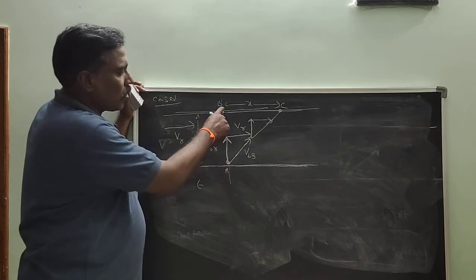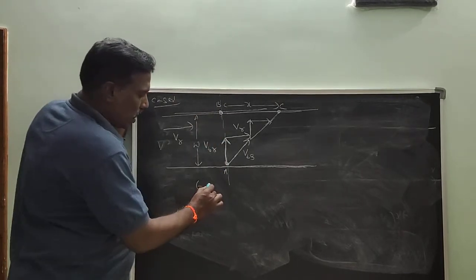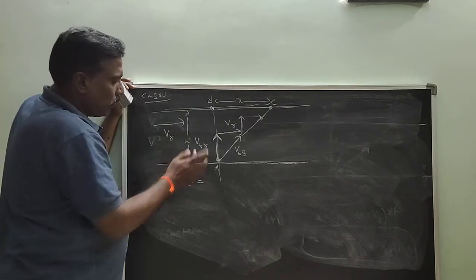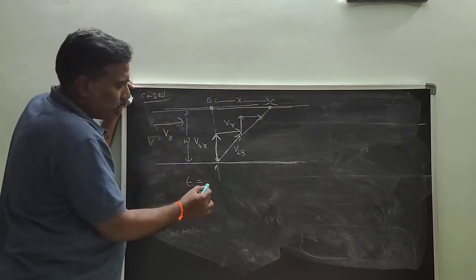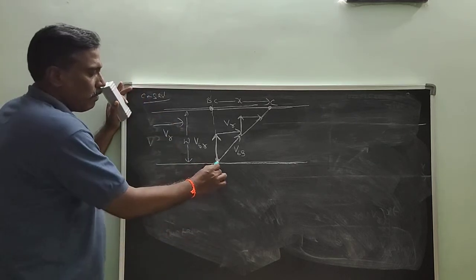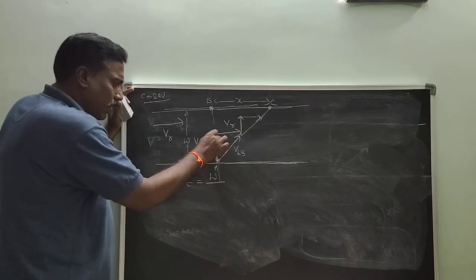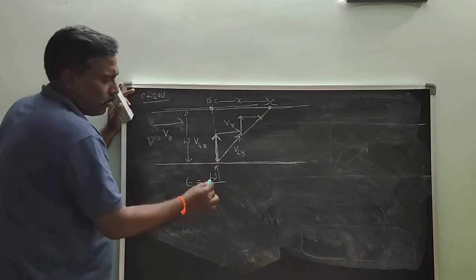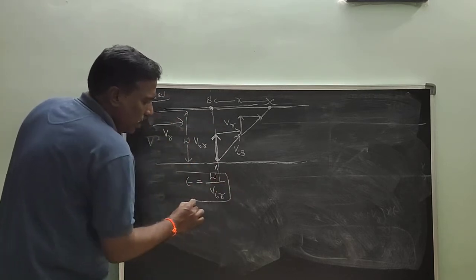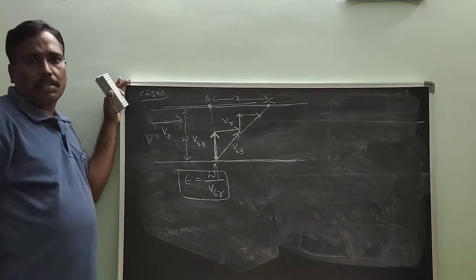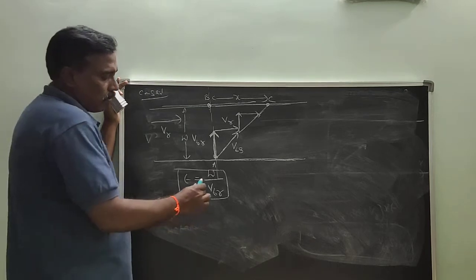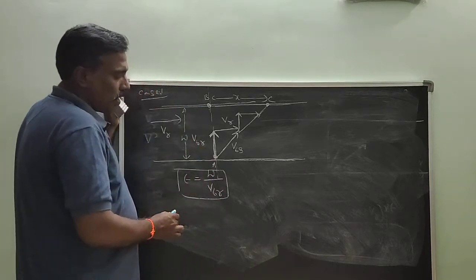Time taken to cross the river is the width of the river W by component of velocity perpendicular to the river flow. So W by V_BR. This is the time taken to cross the river in minimum time.